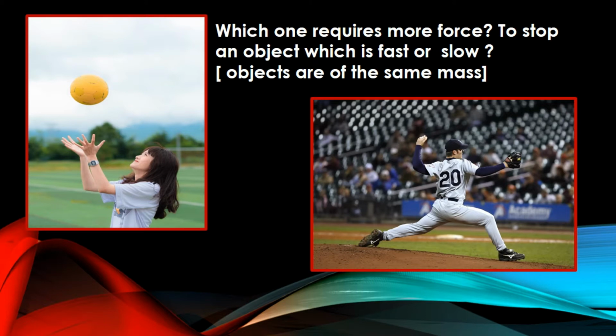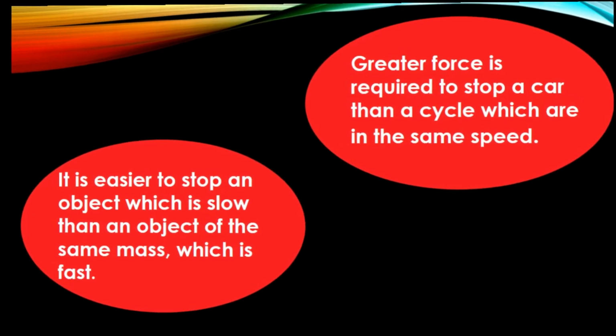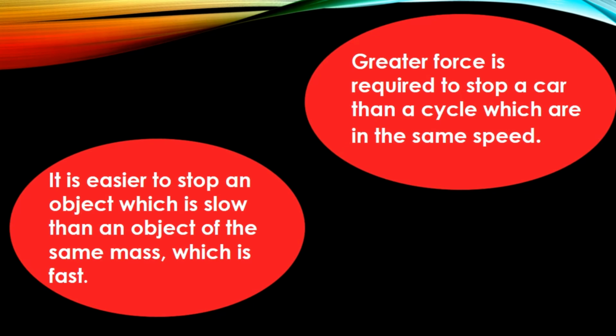This is because of the effectiveness of a moving object, the effect that a moving object can cause. We know that to stop a heavy object we require more force, or a heavy object which is in motion can cause more injury than a light object.